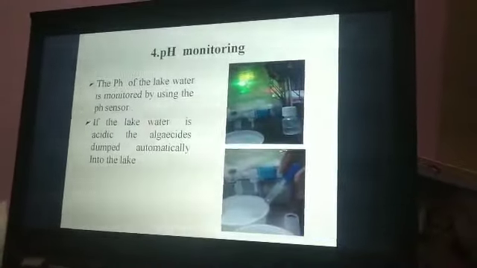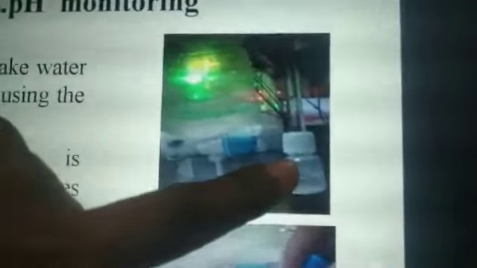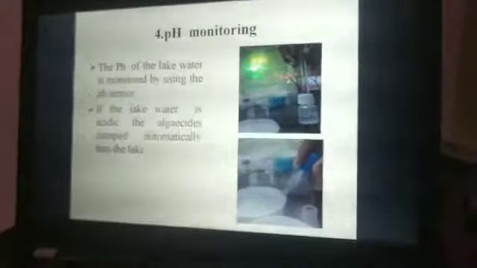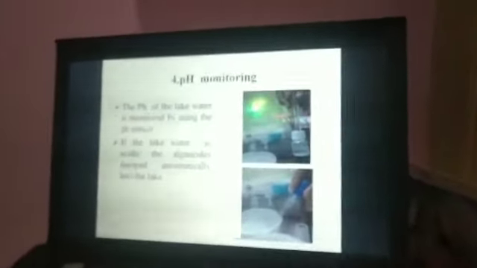And the fourth one is pH monitoring. We are seeing here the acidic solution we have taken for this demo purpose. We kept the pH sensor into this acidic solution. In that situation, we can see here the algaecide, that is baking soda, is dumping. In the same manner in the lake also, if the lake water is acidic, we dump the algaecide automatically into the lake.